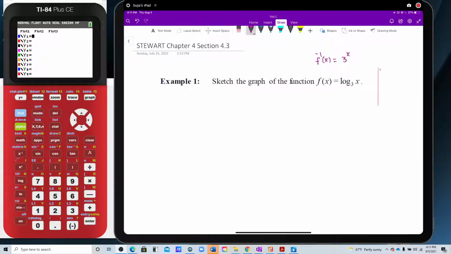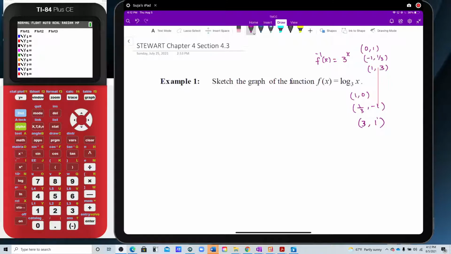Since we already know the three key points for the exponential function, (0, 1), (-1, 1/3), and (1, 3), we already know that for this logarithmic function, the three key points have to be (1, 0), (1/3, -1), and (3, 1), because they are inverses of each other, so the domain and the range switch. If you have any questions, please read through the book and ask if you need help.